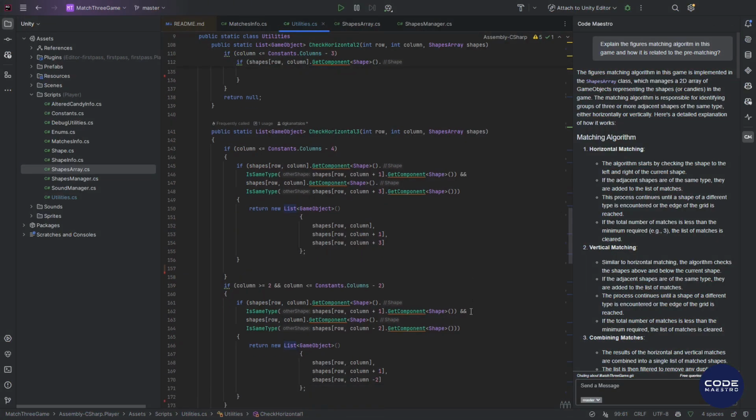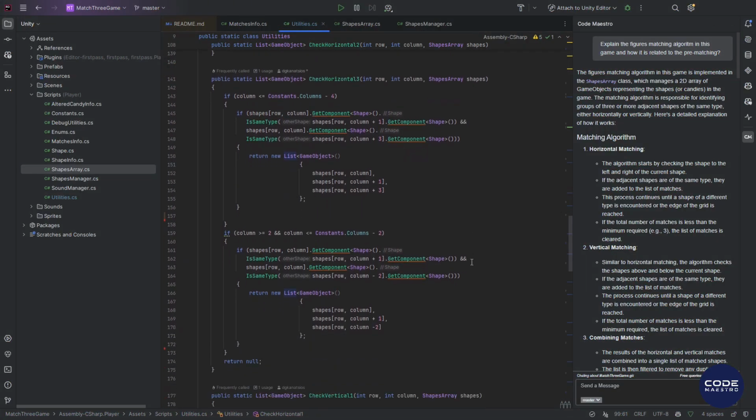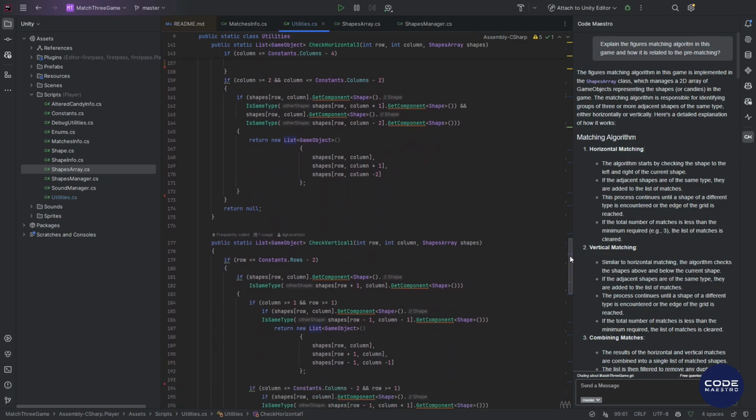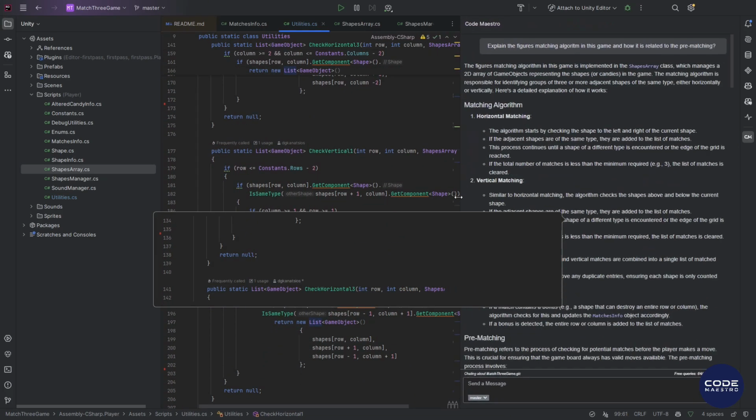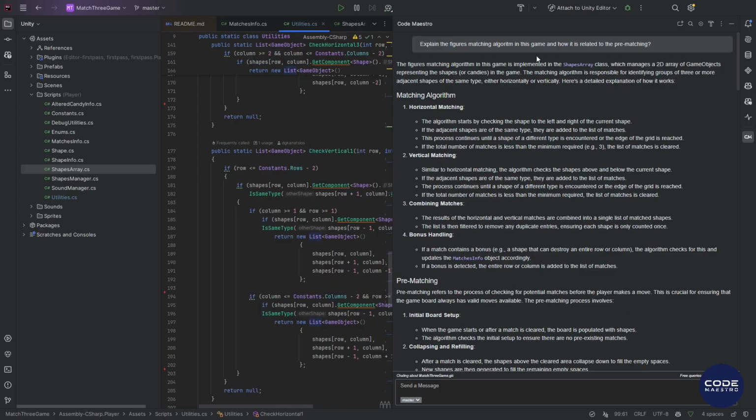I've tried refactoring this example using IDE tools, Cursor and Copilot, but they don't catch all the connections between algorithms in Match-3 games and the scenes. Let's see if CodeMaestro can handle it. So I asked it a couple of simple questions and got answers.